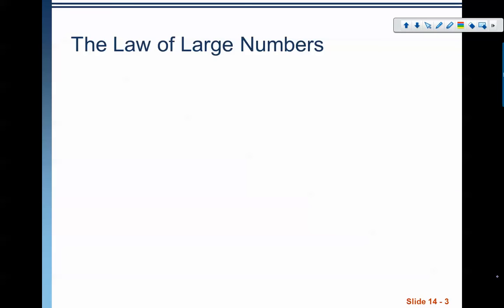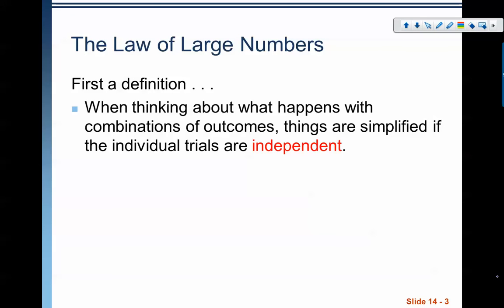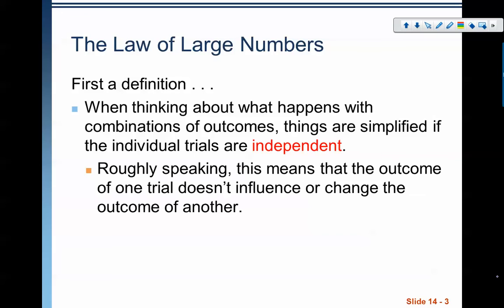We need to talk about the law of large numbers before we go too far, because this is kind of the basis on which we believe that probability works. So first, the definition of the law of large numbers... sorry, this isn't the definition. When we're thinking about combinations of outcomes, things are much more simplified when we're talking about things that are independent, meaning that the outcome of one trial doesn't influence the outcome of another trial.